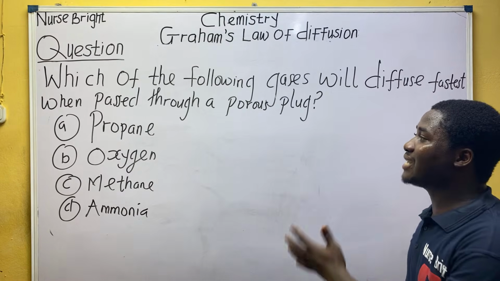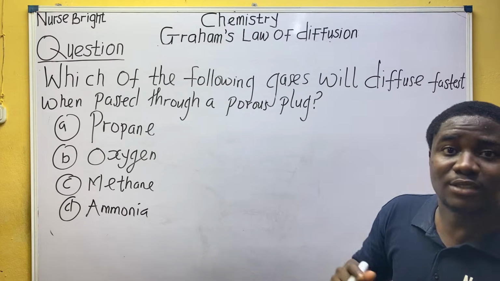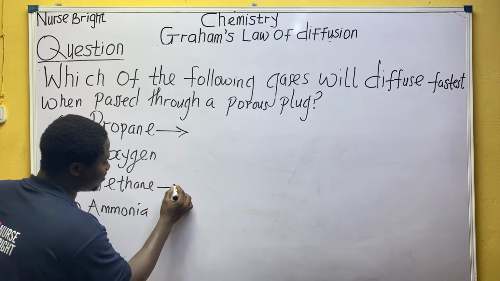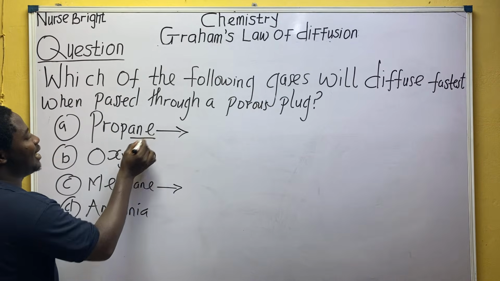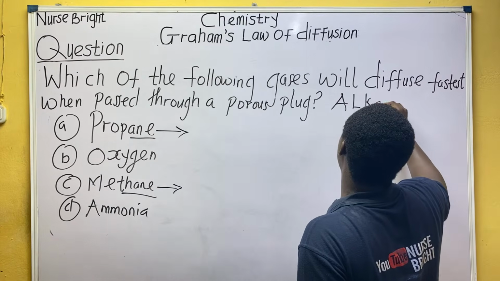So basically, the gas that is lowest in mass. The mass we are talking about here is molecular mass. Everybody, as a student, what is propane gas? What is methane gas? Propane and methane, where are they from? Are they not alkanes? Let us quickly work on organic chemistry.